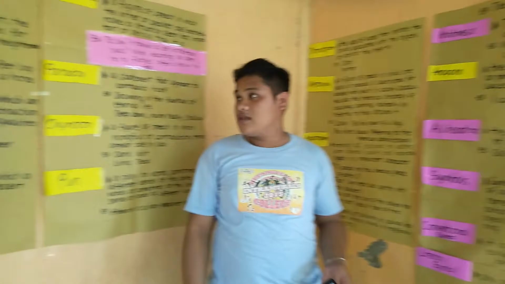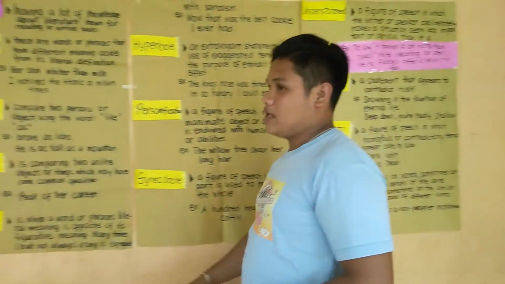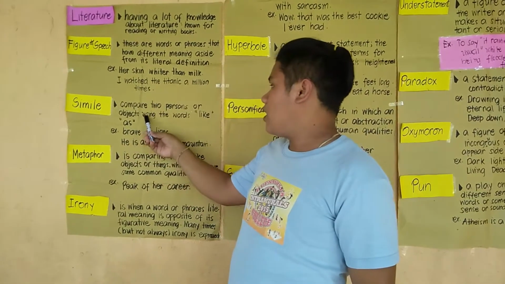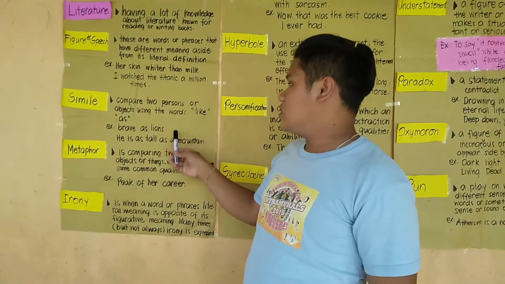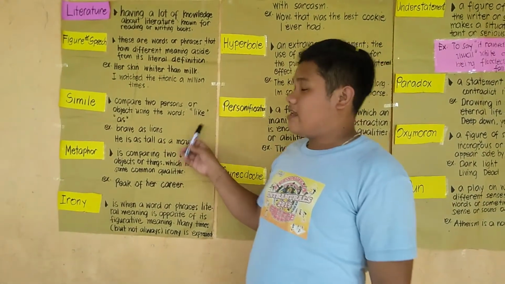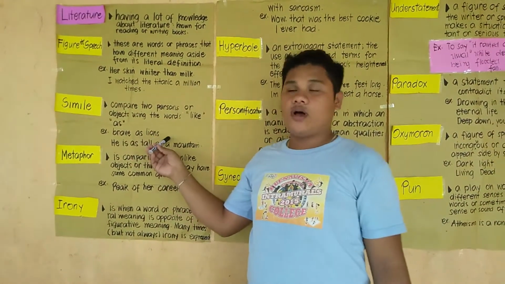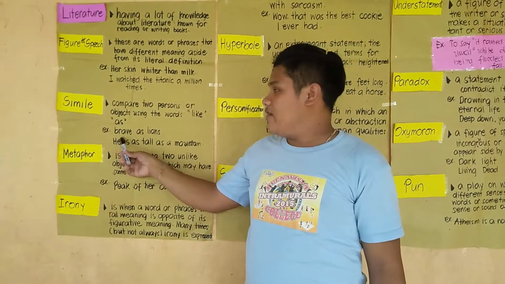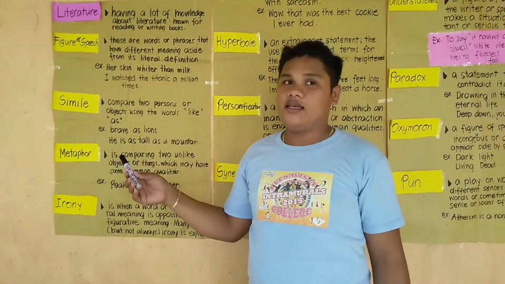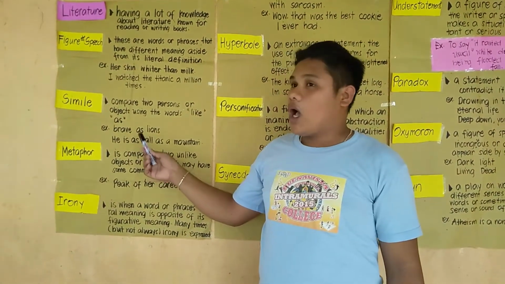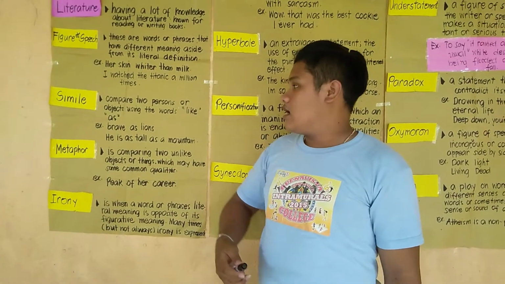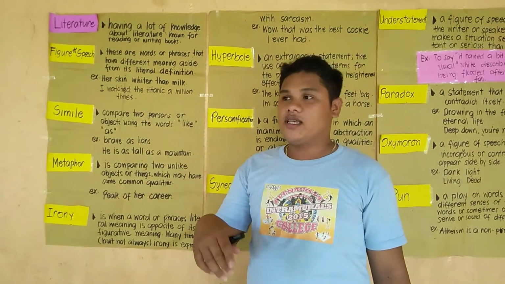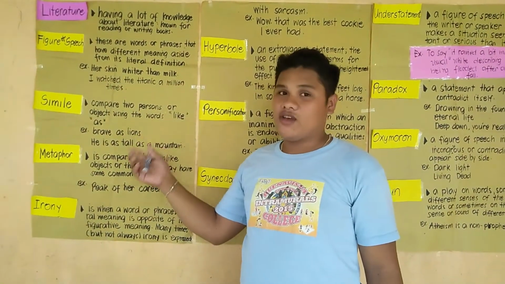But before that, we will tackle first what a simile is. A simile is a figure of speech that compares two persons or objects using the words like and as. For example, brave as lions. If we make a sentence, our frontliners are brave as lions. The frontliners are compared to the lions.